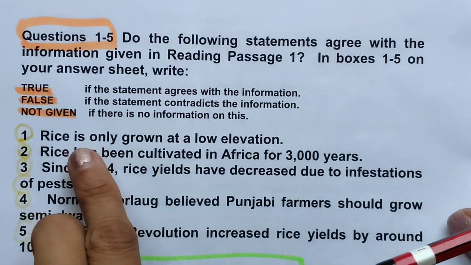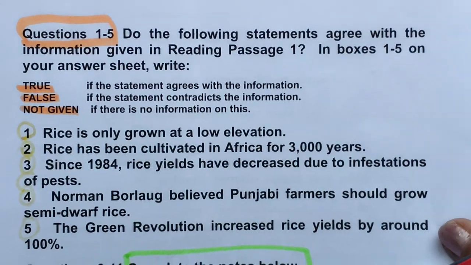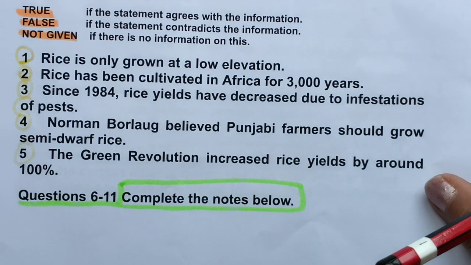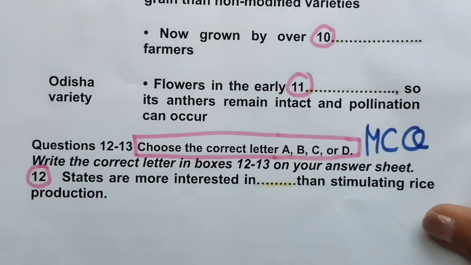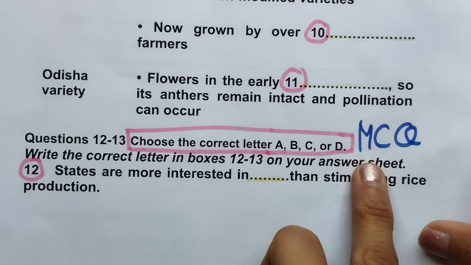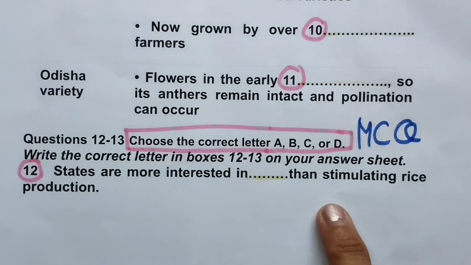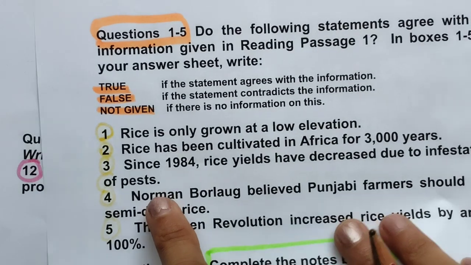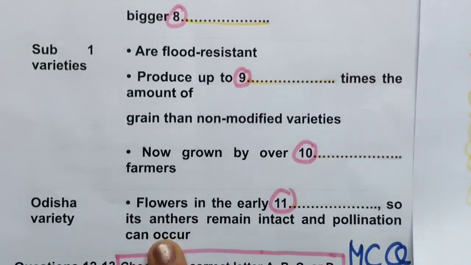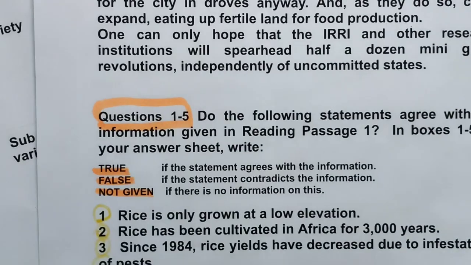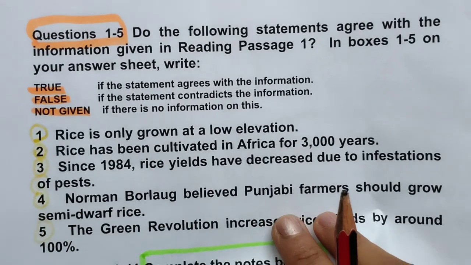The first type of question we have is true, false, not given. The second type is complete the notes below. The third type is MCQ, multiple choice question. So we will be doing the first type, true false not given, first, and then I will do these complete the notes, meaning fill in the blanks, and then MCQ. So let's start with true false not given.